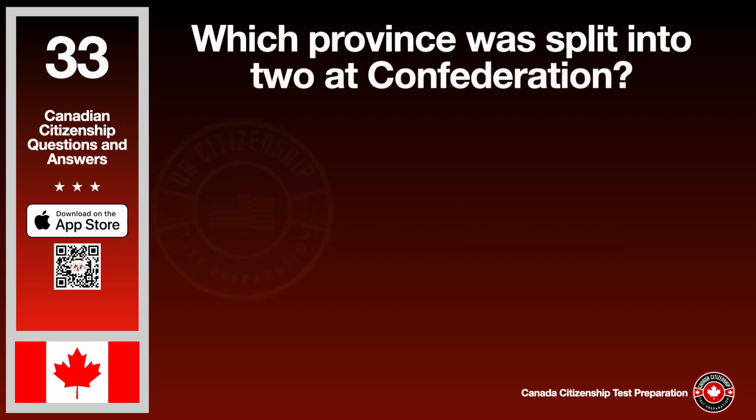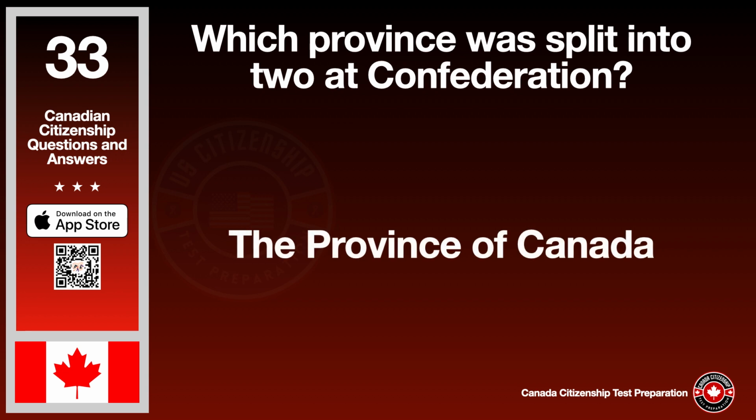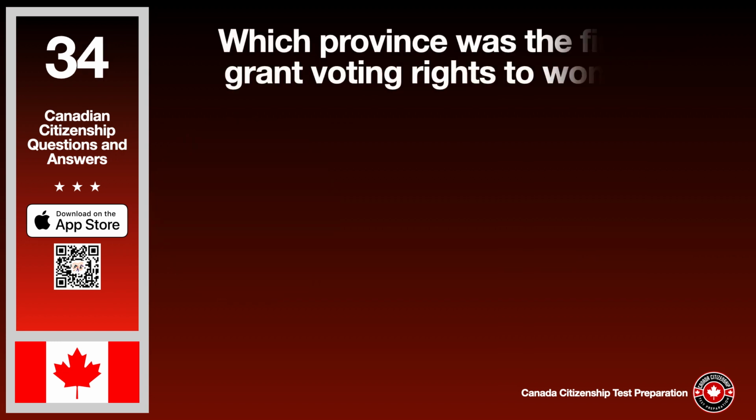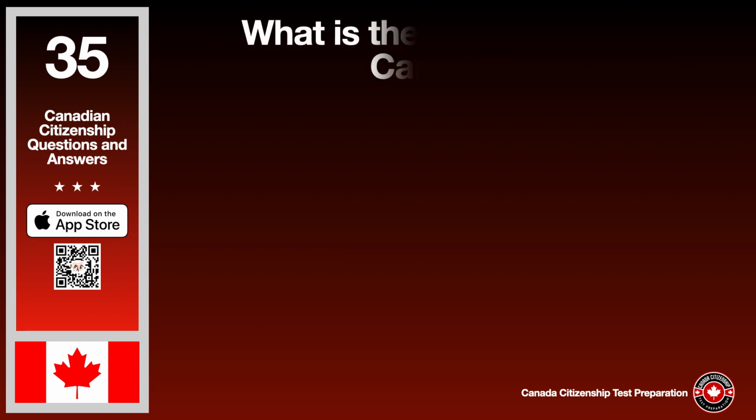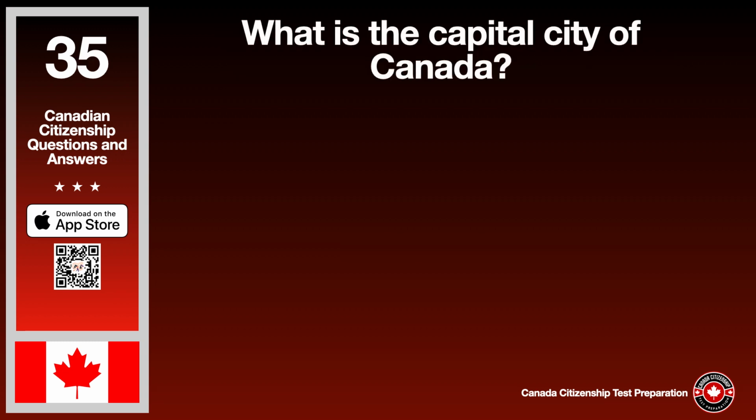Which province was split into two at Confederation? The answer is the province of Canada. Which province was the first to grant voting rights to women? The answer is Manitoba. What is the capital city of Canada? The answer is Ottawa.